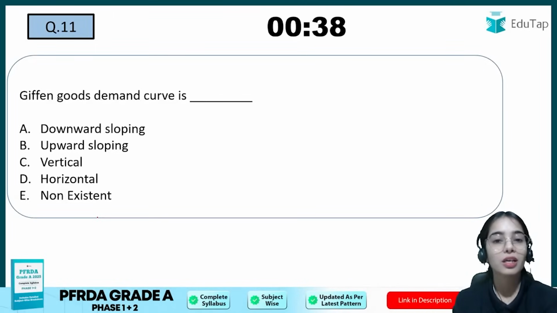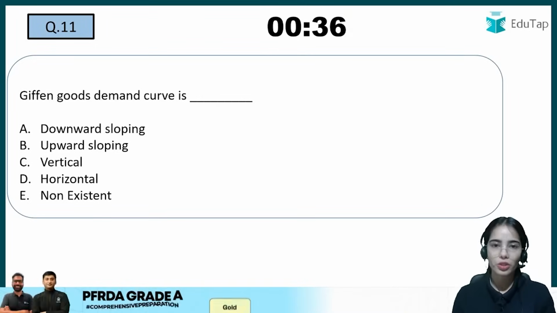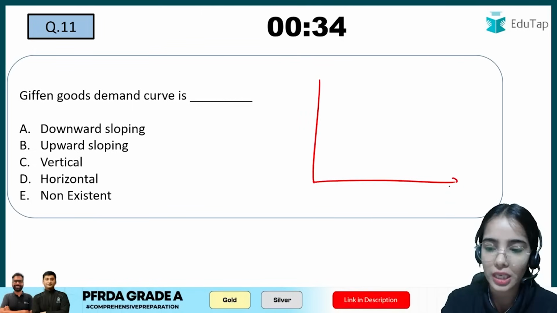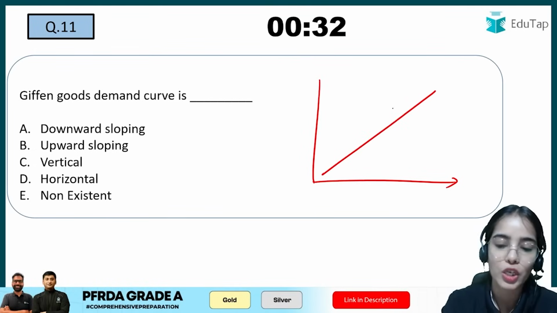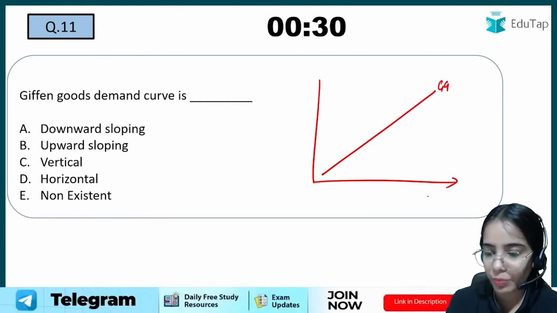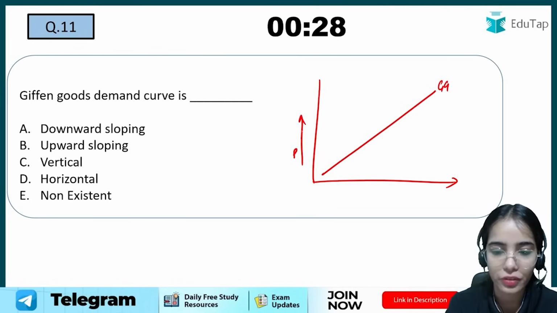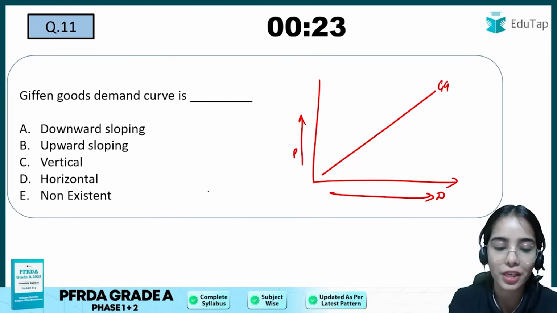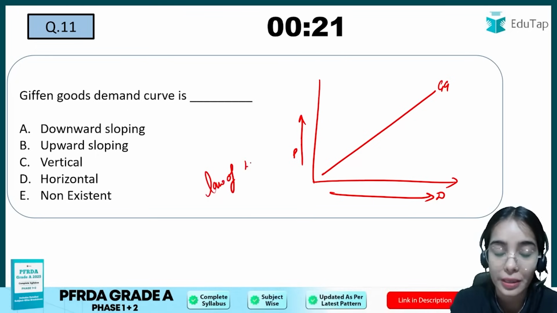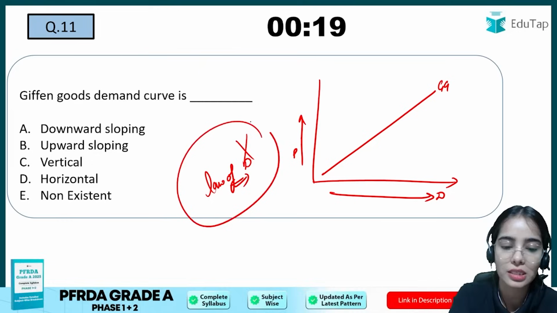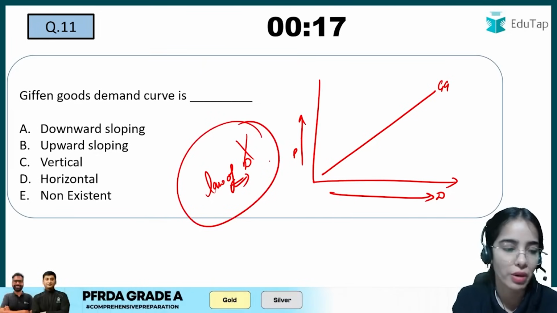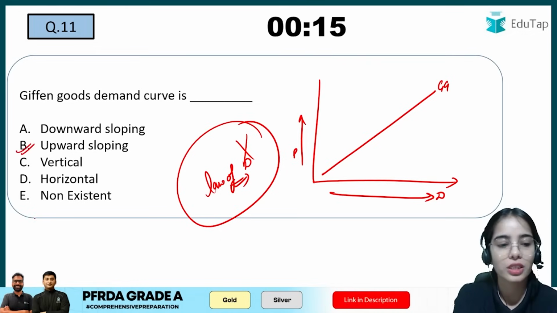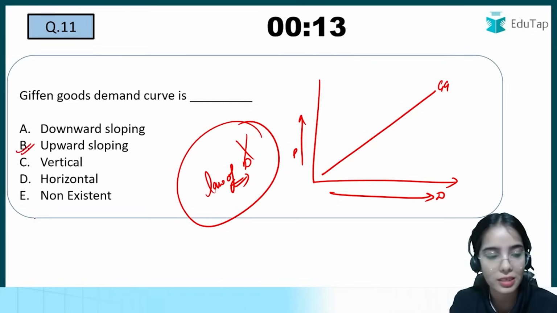Now, given goods demand curve is, I hope everyone knows that for the given good the demand curve is upward sloping. If the price is increasing for the given good, then the demand is also increasing, and the given good breaks the law of demand. So here the given good demand curve is upward sloping, so the answer is B.